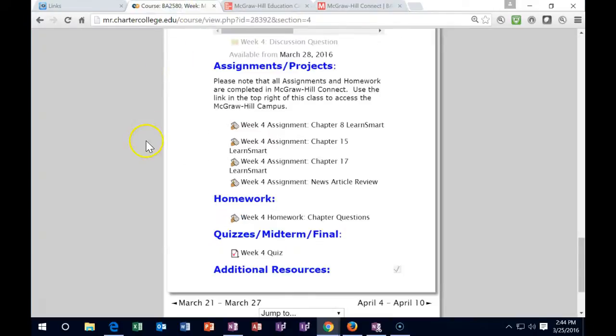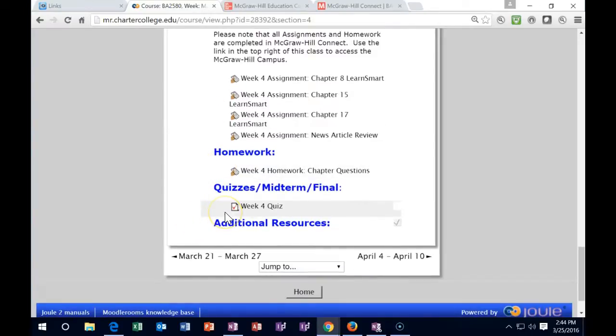Going back to Moodle Rooms over here. So that covers basically all the assignments and the homework, which is in Connect. Then we have the quiz, which is in Moodle Rooms. So just make sure to do the quiz in Moodle Rooms. It's due on Sunday. Can't usually make up the quiz unless there's some kind of unusual circumstance, in which case we take that on a case-by-case basis.